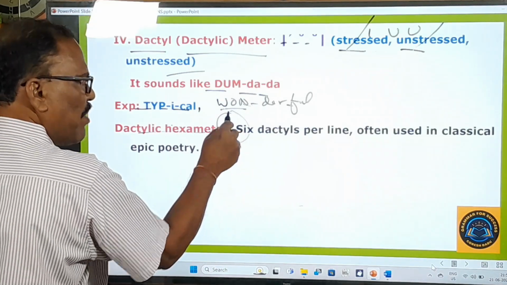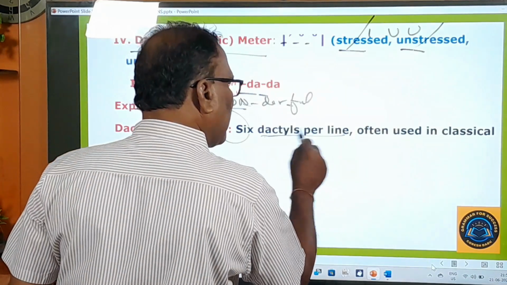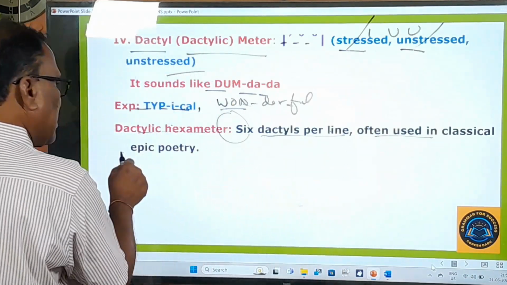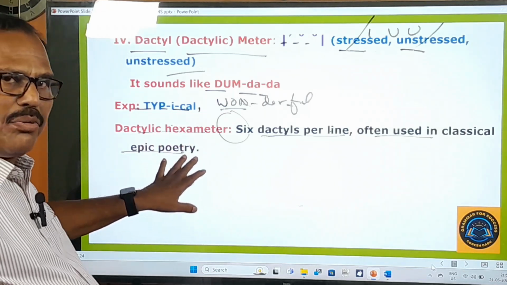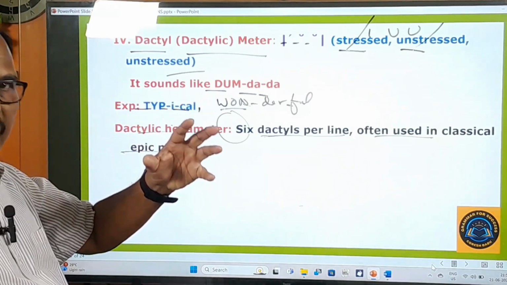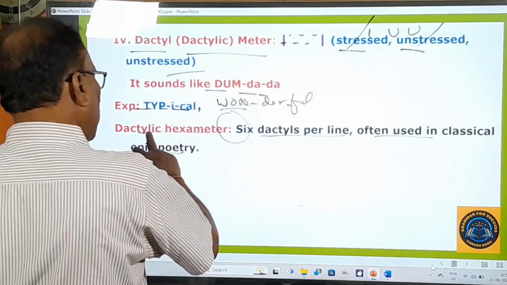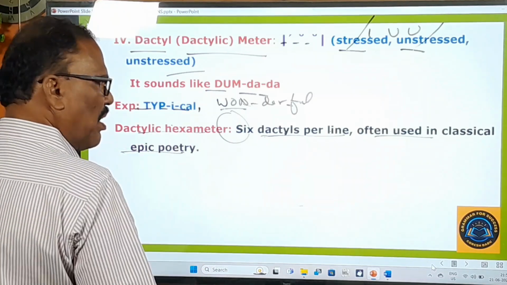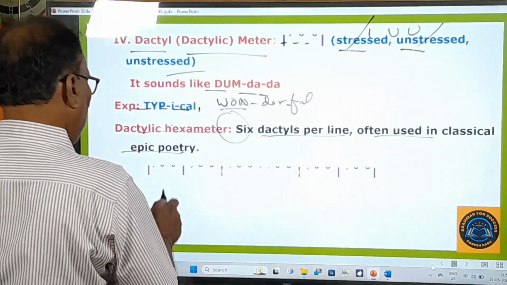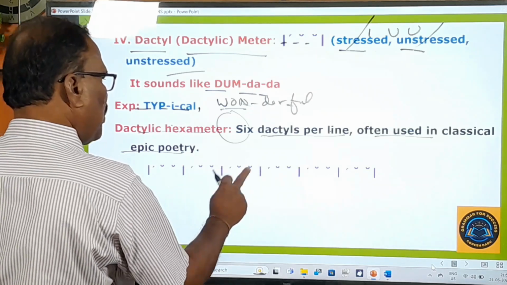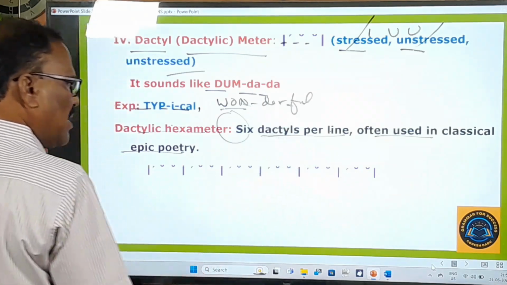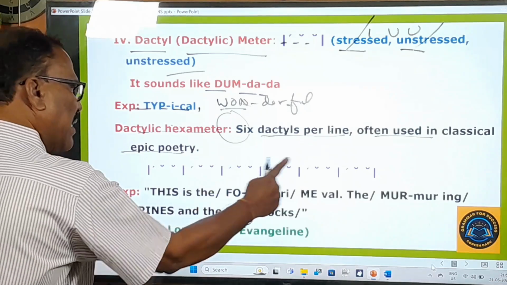And that dactylic hexameter is there. Hexa means 6. 6 dactyls per line, often used in classical epic poetry. This dactylic hexameter is generally used in epic poems like Homer's Iliad. This kind of meter is made use of. Okay, and here see, dum dada. So 1, 2, 3, 4, 5, 6. 6 dactyls are there. So this is called dactyl.